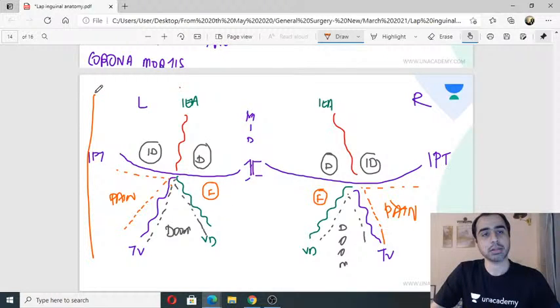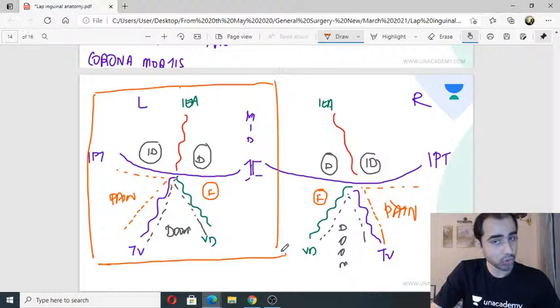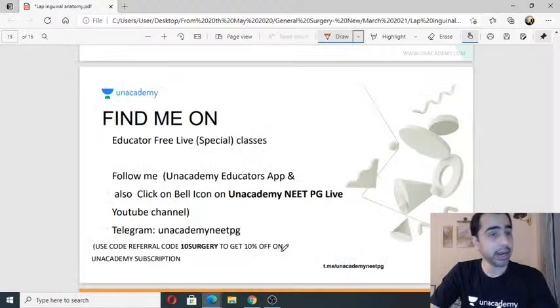If it's on the left side, it will be placed like this. This will be the placement of the mesh. End of the story. Okay, so I have really simplified this difficult inguinal anatomy.